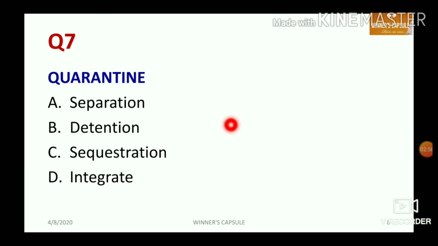Let's discuss the next question. What is the opposite word meaning, or the antonym, of quarantine? Option A, separation, option B, detention, option C, sequestration, option D, integrate. Options A, B, C are all similar word meanings of quarantine, but integrate is opposite to quarantine. So I can opt for option number D. Option number D is the right answer for this question. So the opposite of quarantine is integrate.